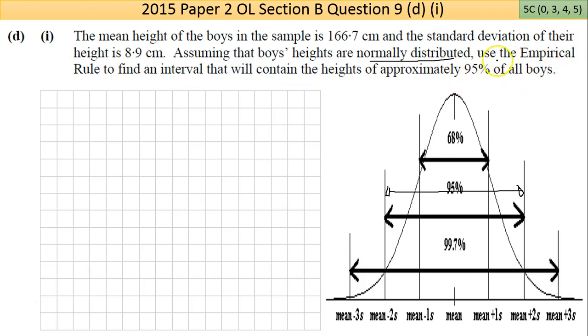of all boys. Now, saying something just about the exam itself, the last 3 years of the paper 2 have been asking for null hypothesis testing and the empirical rule and margin of error. Margin of error formula isn't in the maths tables. It's a section that's not, I would say, all that well covered in certain schools. It's an area I'm not very comfortable with, okay, personally. So it's an area that I would suggest you put more effort and time into, because it's most likely going to come up every year from now on.